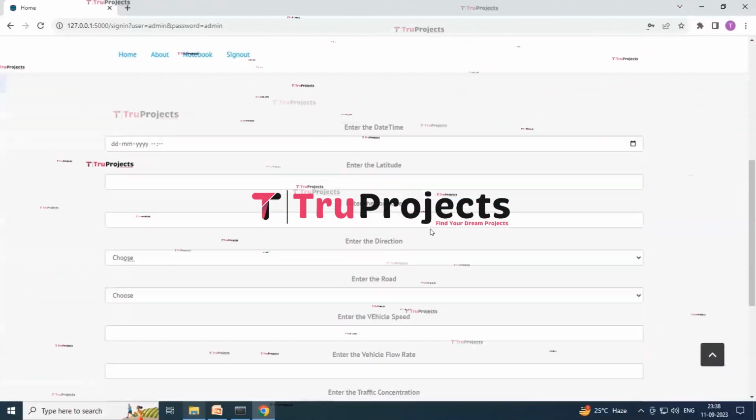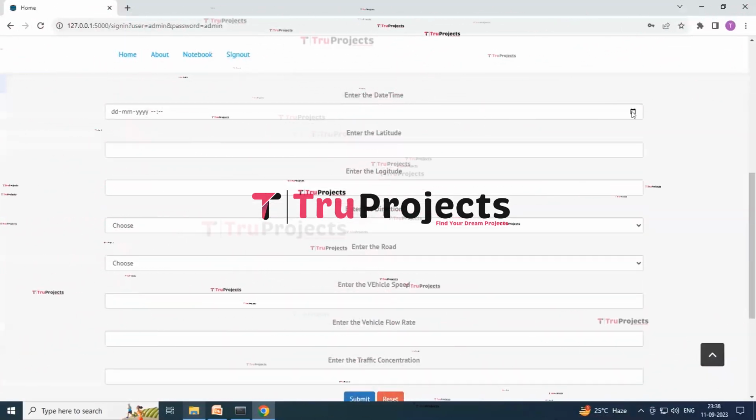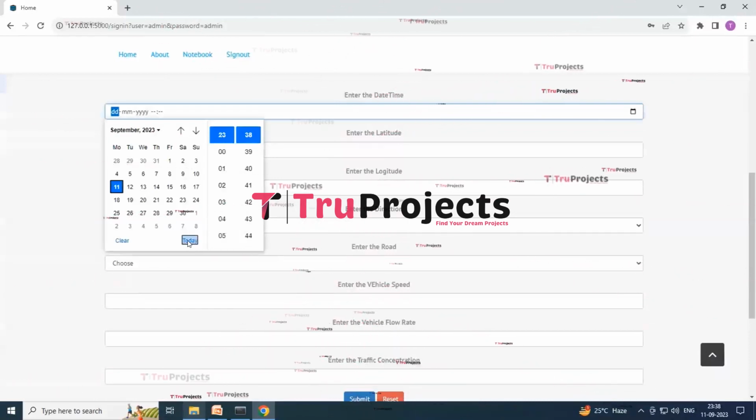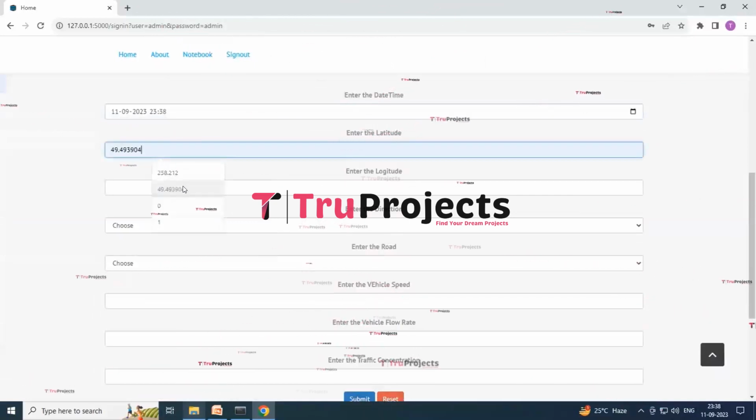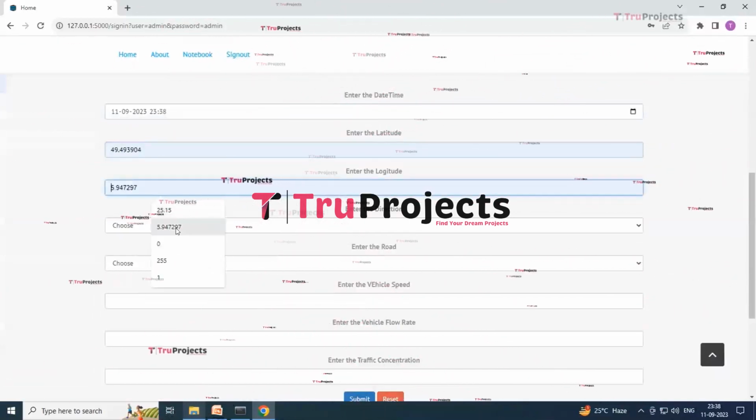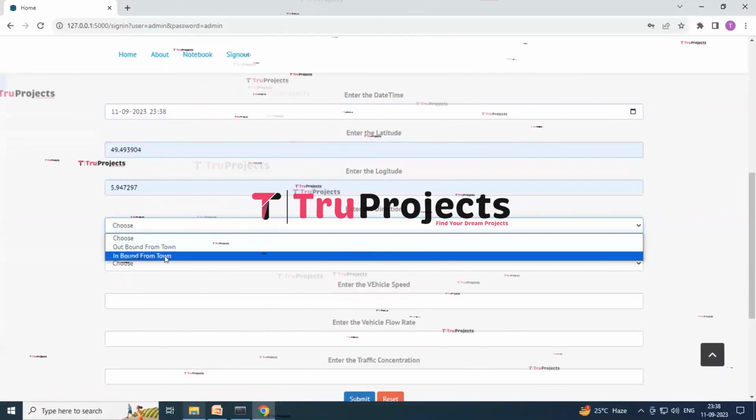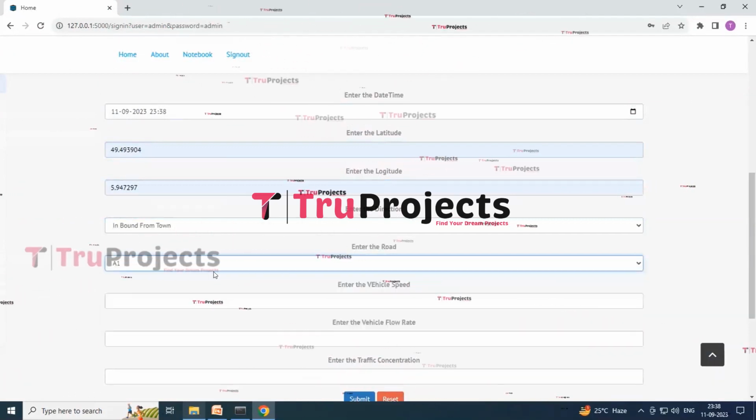You just have to enter the credentials over here, that is date, time, latitude, longitude, direction and all. So just click on today. It will enter the date and time over here, latitude and the longitude. Enter the direction, choose the direction which you want. Here I am choosing inbound from town. And next, enter the road. Here I am choosing A1 road.